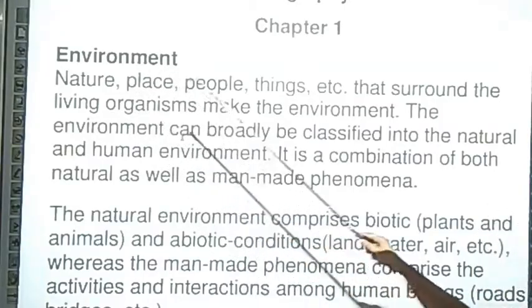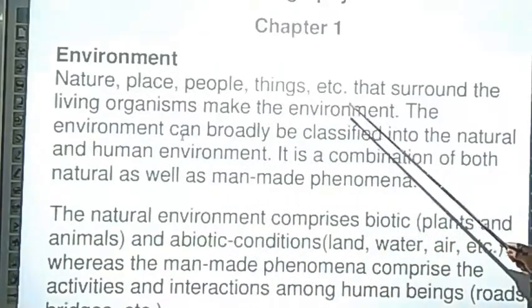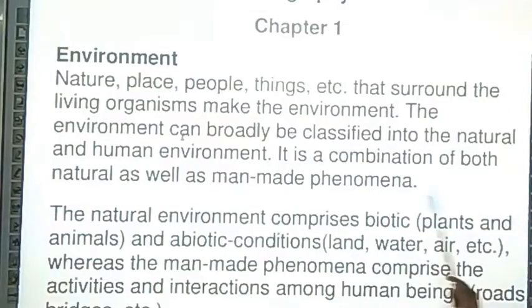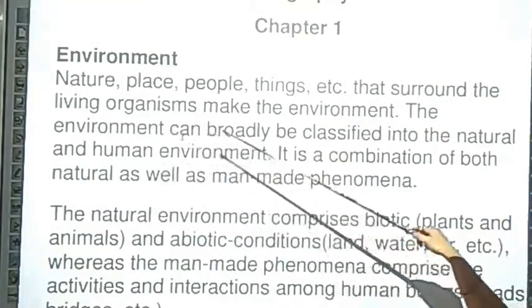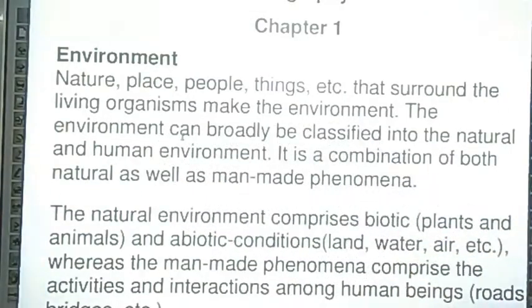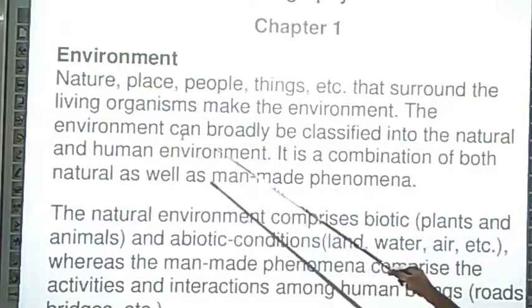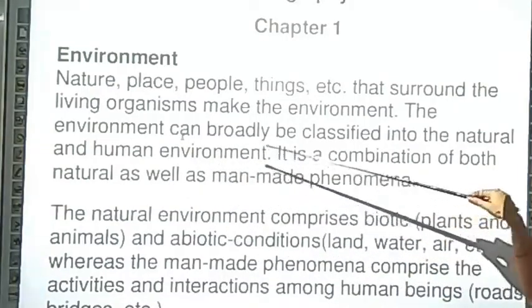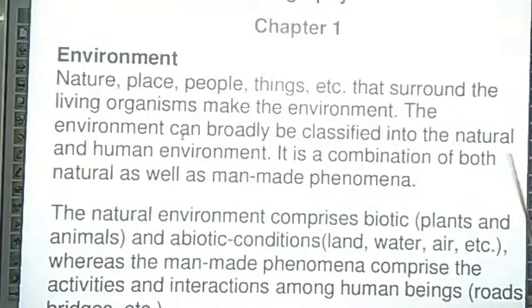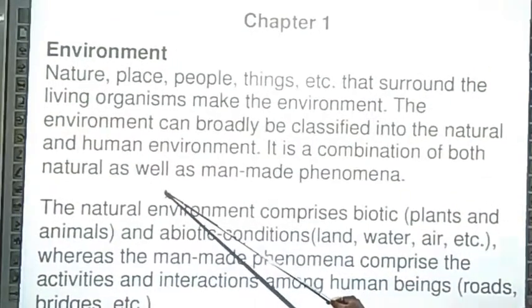Nature, place, people, things, etc. that surround the living organisms make the environment. The things that surround us are called our environment. The environment can broadly be classified into the natural and human environment.